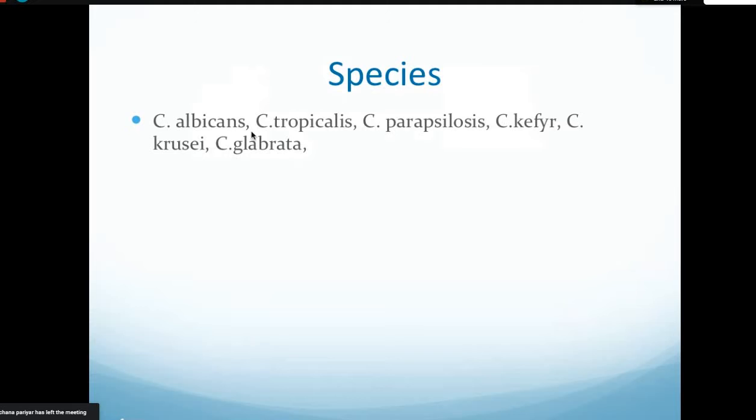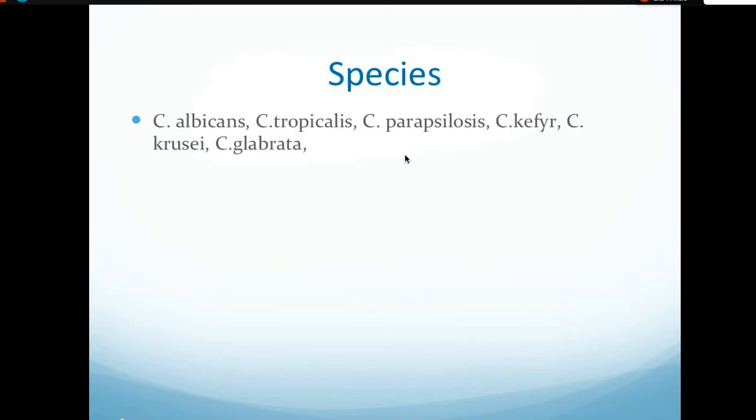All those species which are not germ tube positive, or which are not Candida albicans, are called Candida species other than Candida albicans. Okay, if you do not want to write Candida tropicalis, instead you can write Candida species other than Candida albicans. So that is a generalized term for all these species.